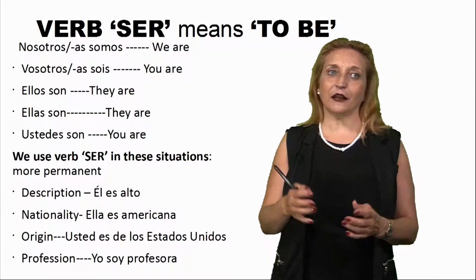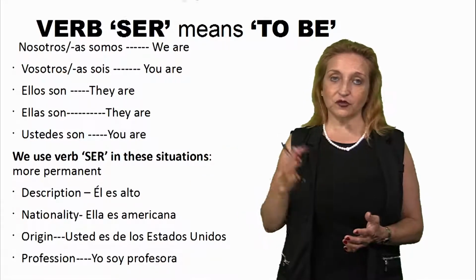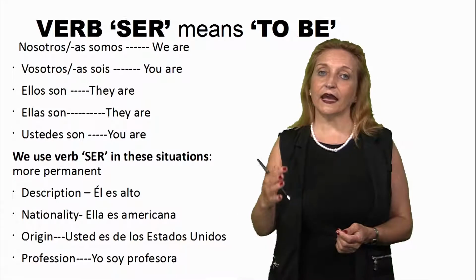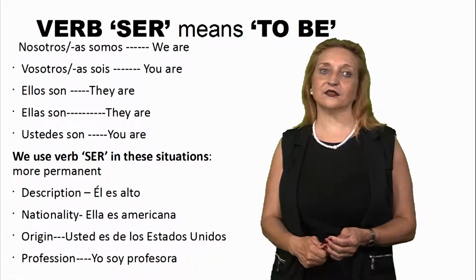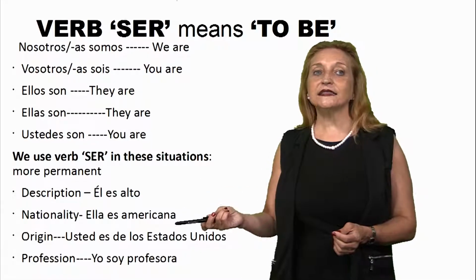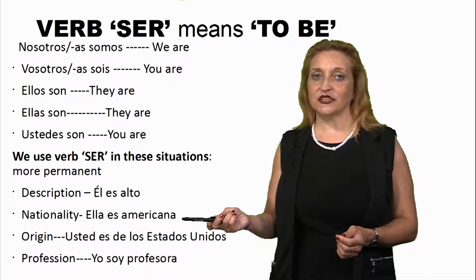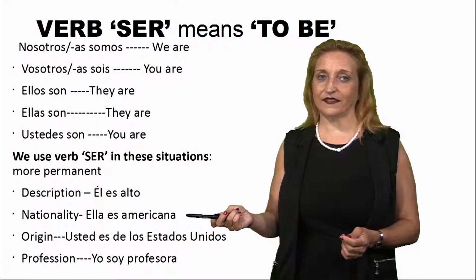So it's more permanent. For example, you say, él es alto. You describe, for description, ser. He is tall. Él es alto. For nationality, we use ser as well. Ella es americana. She is American. For nationality, she is American.